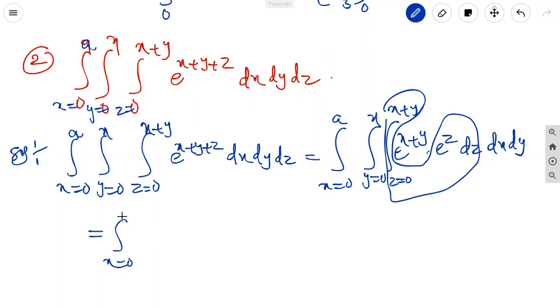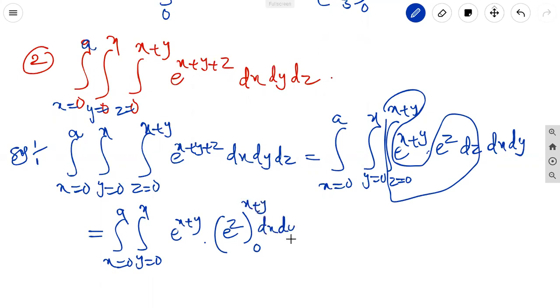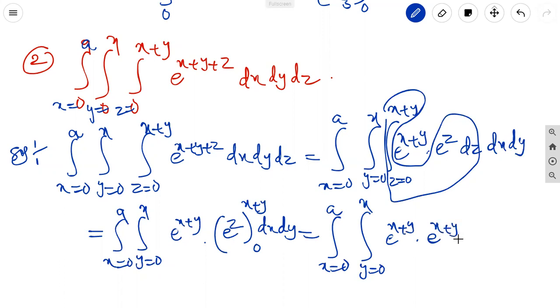Integral x equal to 0 to a, integral y equal to 0 to x, e power x plus y, e power z integration is e power z, limits from 0 to x plus y, dx, dy. It is equal to integral x equal to 0 to a, integral y equal to 0 to x, e power x plus y into e power z is x plus y upper limit minus e power 0 is the lower limit, dx, dy.